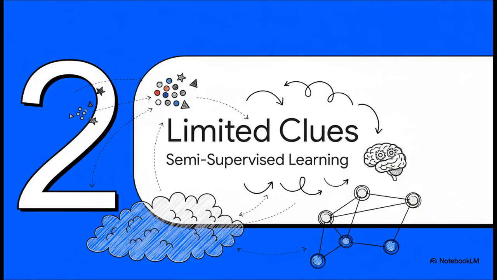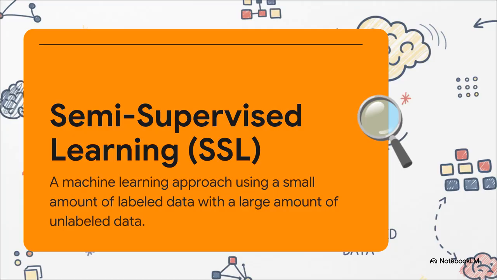But this is where a really clever approach comes into play. Instead of having to choose between the small labeled dataset and the huge unlabeled one, what if you could use both? This is the whole promise of a field called semi-supervised learning, or SSL. So the crucial idea here is that SSL is a kind of middle ground strategy. It's designed specifically for situations just like Dr. Ada's, where you've got a little bit of high-quality guidance and a whole lot of raw material to learn from. You really get the best of both worlds.